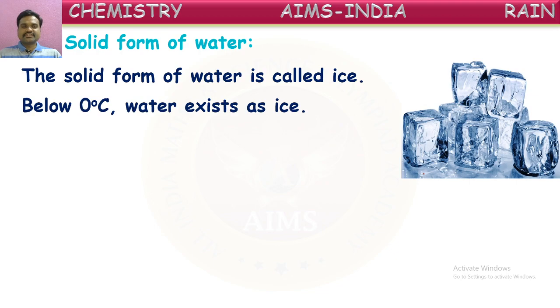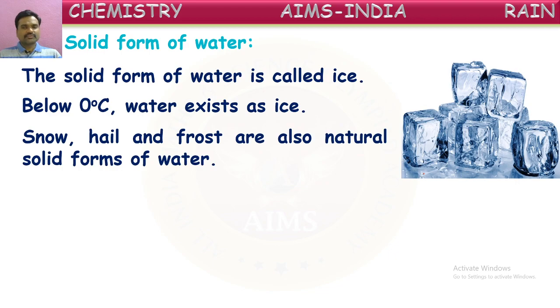Below 0 degrees Celsius, water exists as ice. Our normal room temperature is around 25 to 30 degrees Celsius. But if the temperature is cooled to below 0 degrees Celsius, then water will exist in the solid form. It won't exist in liquid form there. If you cool the water to below 0 degrees Celsius, it will come to the solid state or ice form.